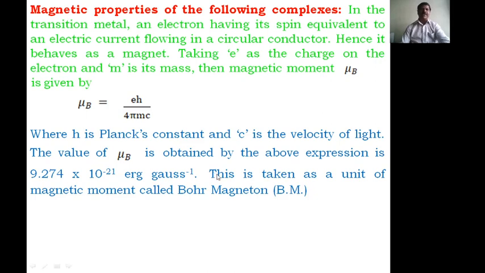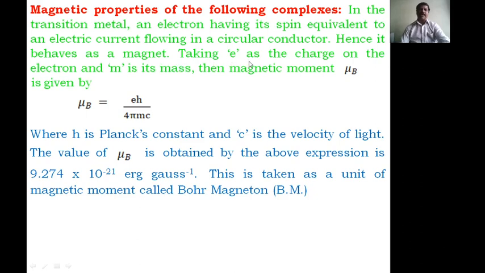Now the first one is magnetic properties of the following complexes. Now how is it said there, in the transition metal, an electron having its spin is equivalent to the electric current flowing in a circular conductor. Hence, it behaves as a magnet because the electrons are continuously moving and spinning. Therefore, it acts as a magnet.